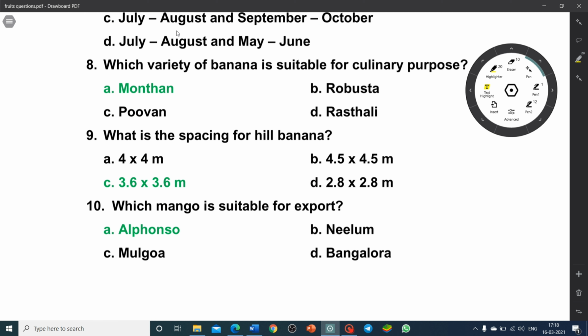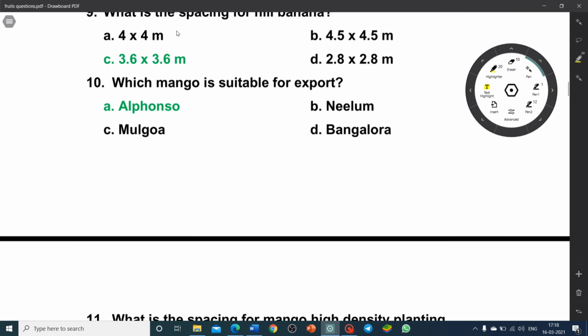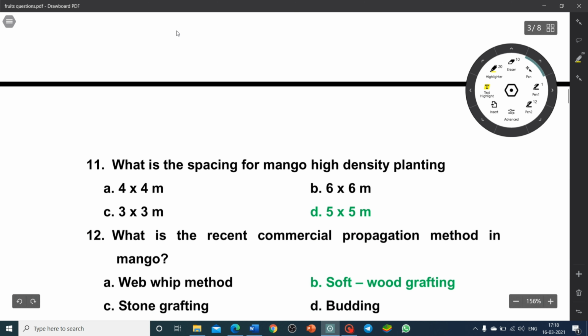Which mango is suitable for export? Alphonso. What is the spacing for mango in high density planting? 4 into 4, 6 into 6, 3 into 3 meter or 5 into 5 meter. So the correct answer is option D, 5 into 5 meter.